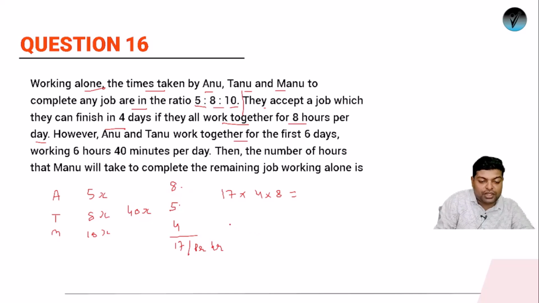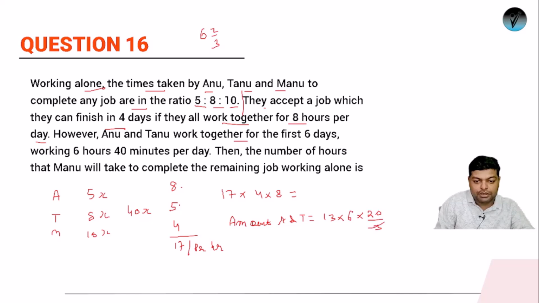So the amount of work Anu and Tanu will do so far will be 13 into, they have worked for 6 days, and the time is 6 hours and 40 minutes. 6 hours and 40 minutes is also 20 by 3. So this is divisible by 2. It will be 26 into 20.